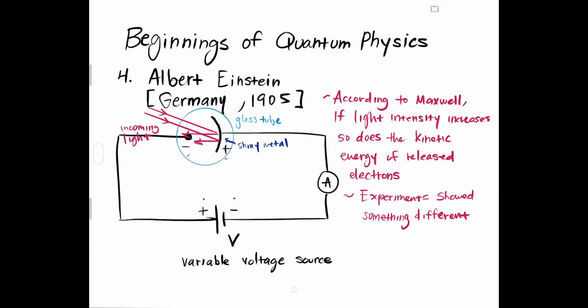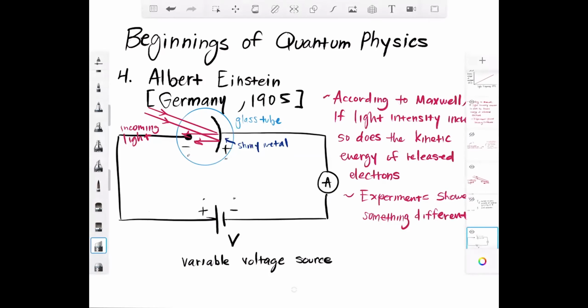But the experimental results were something completely different. It showed that the intensity of light had nothing to do with any of this. The only thing that changed the energy was the frequency of the light. And that was something that was very puzzling to the scientists at the time. They didn't really understand why that was.